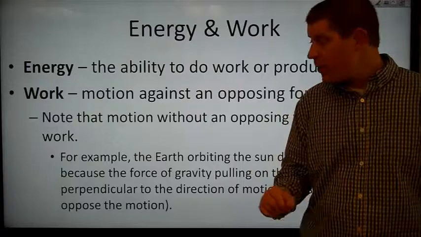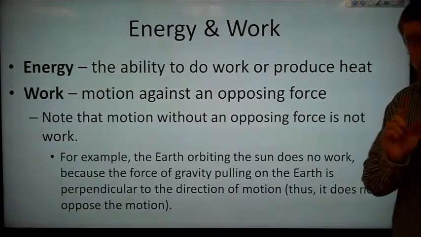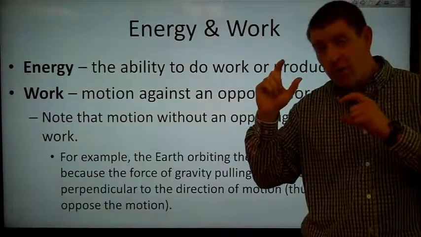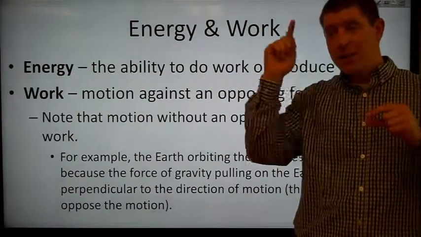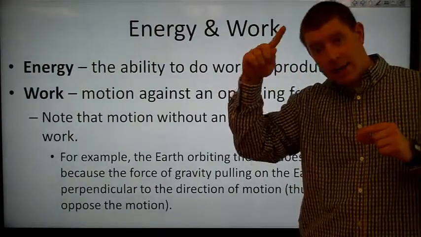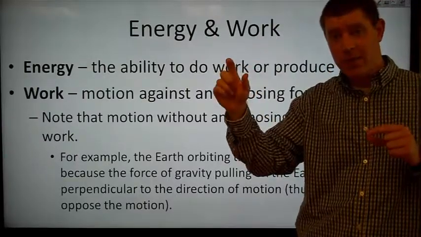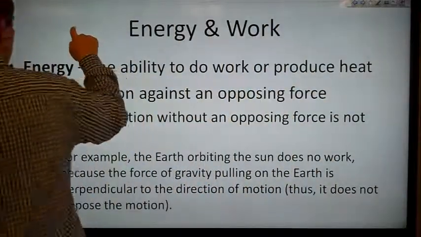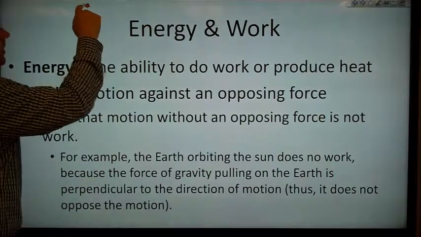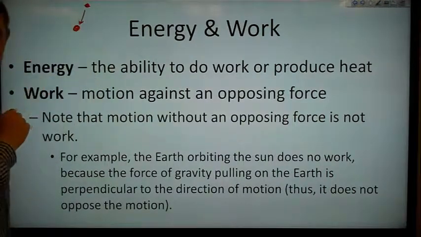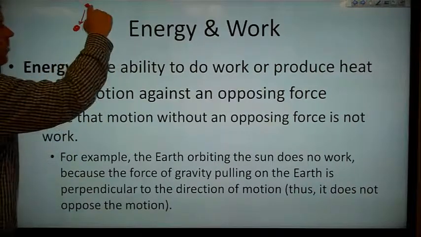So in order to do work, you have to have motion and you have to have a force that's being opposed. So the Earth orbits the Sun, but it doesn't do any work in orbiting the Sun because there is a force being applied to the Earth, but that force is being applied towards the Sun, which is not against or towards the direction of motion. It's perpendicular, right? The force due to gravity is pulling down towards the Sun, but the Earth isn't moving that way.